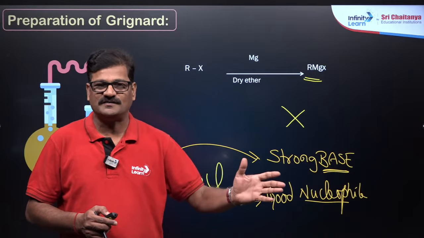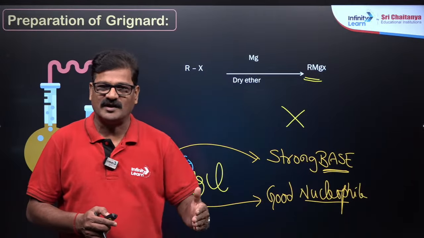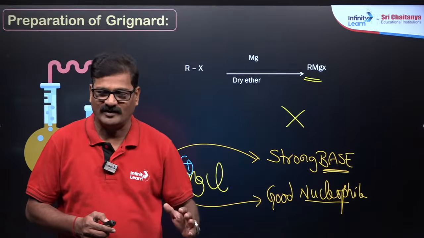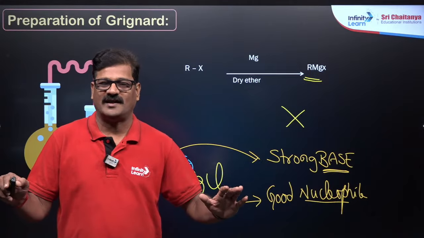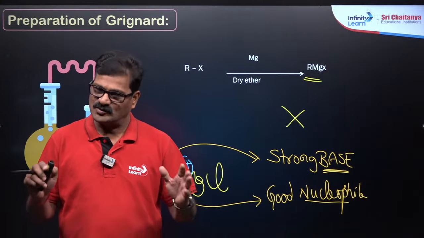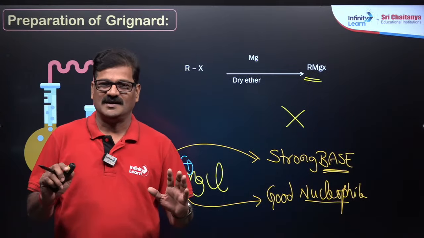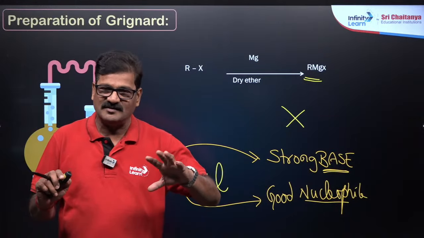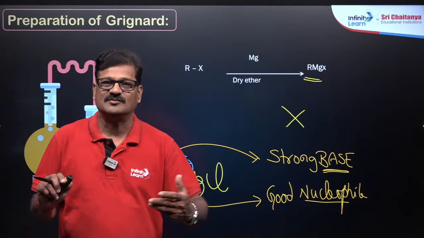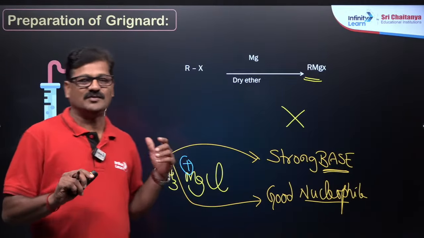So, the reactivity of this is going to be alkyl iodide is more reactive than alkyl bromide, is more reactive than alkyl chloride, is more reactive than alkyl fluoride. So, alkyl fluoride does not react. It behaves like a nucleophile and a strong base. It is a good nucleophile and a strong base, and its nature as a base is more effective as compared to the nucleophile.